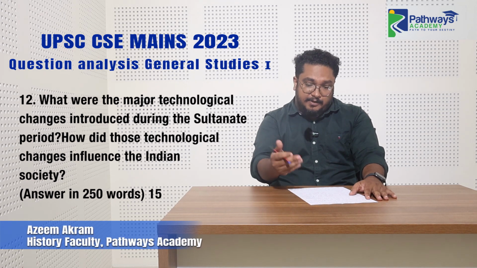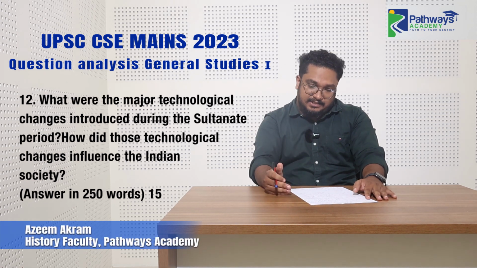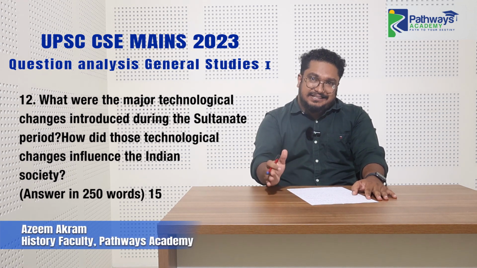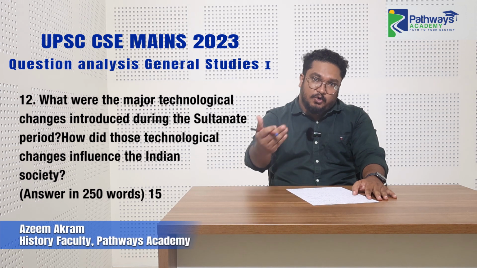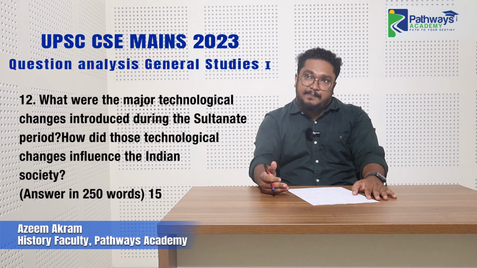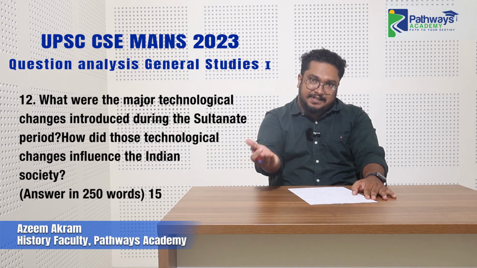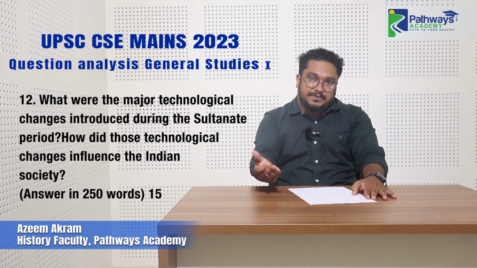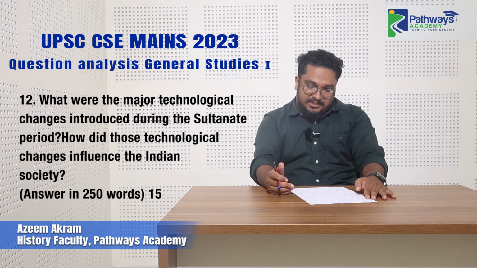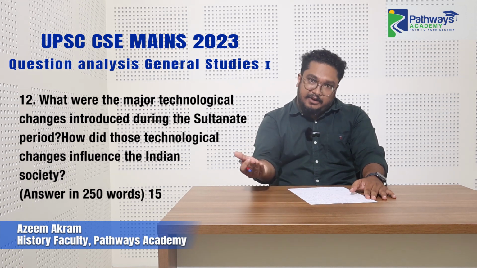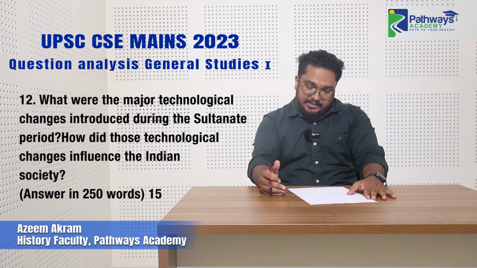But here they asked about major technological changes, and this actually showcases a different trend in the ongoing GS paper, that most of the questions are sort of optional based. It's not just in history, but in other subjects also, the questions which are asked in optional are actually asked in the GS. This question on major technological changes introduced during the Sultanate period has been asked in the optional subject. So they have taken the same question and asked it in GS.